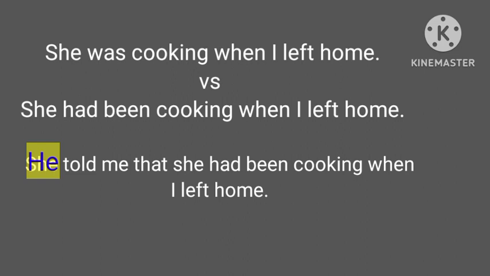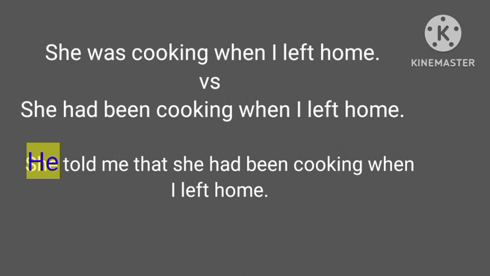In direct speech, when we talk about one past time at a specific time in the past, past perfect continuous is not used. We use past continuous tense. But when we report that sentence, make it indirect, we can use that sentence.